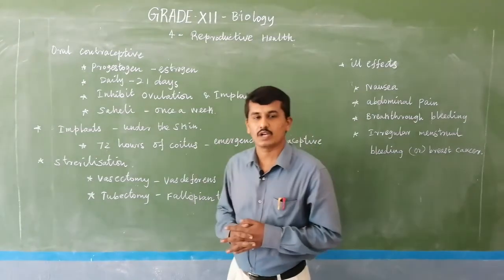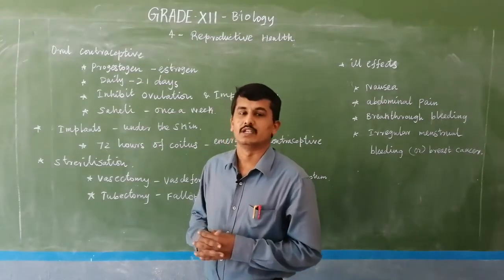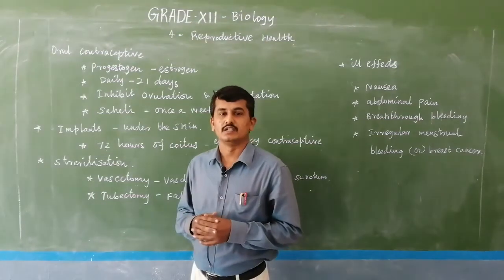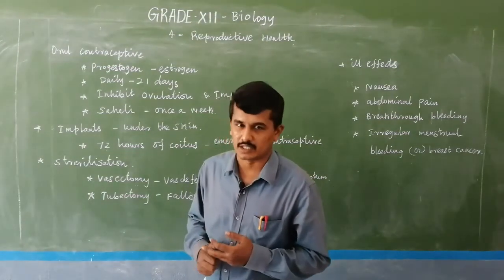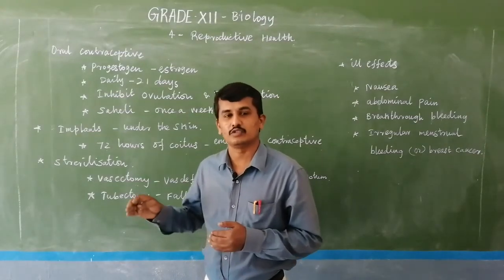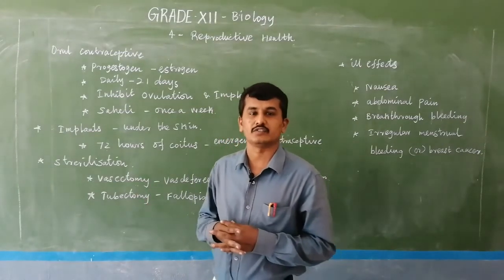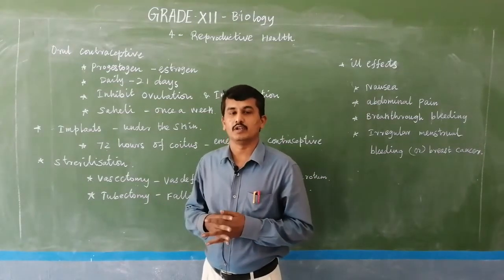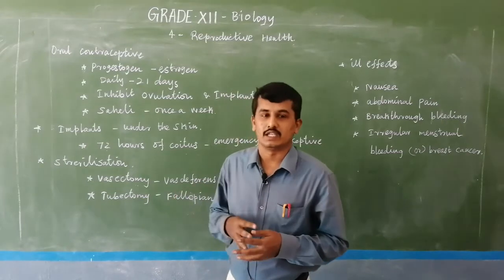What is meant by oral contraceptive is a method taken orally to prevent unwanted pregnancy and to give space between the children. It is the contraceptive used by people orally.